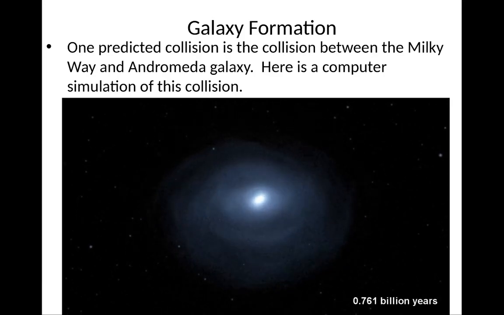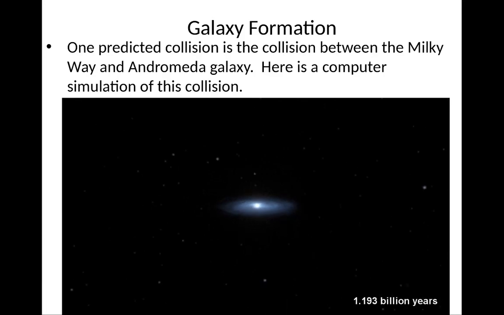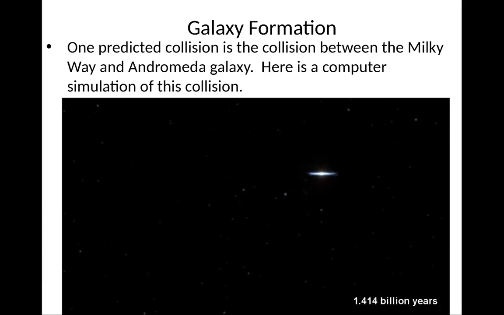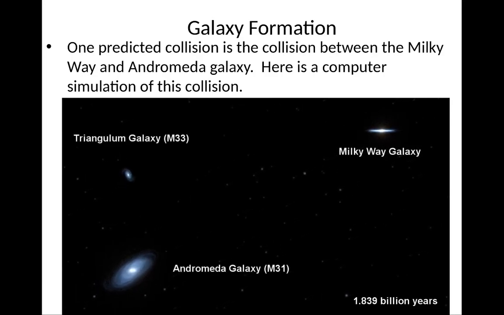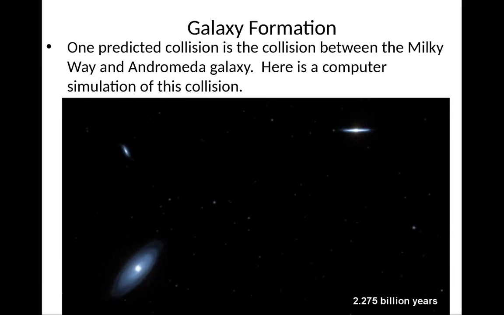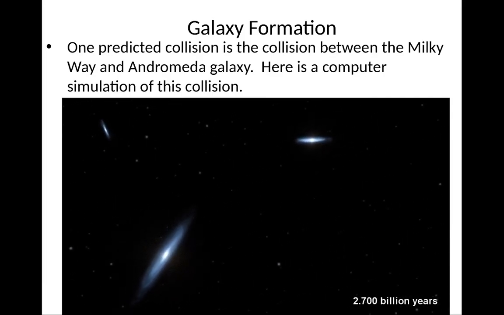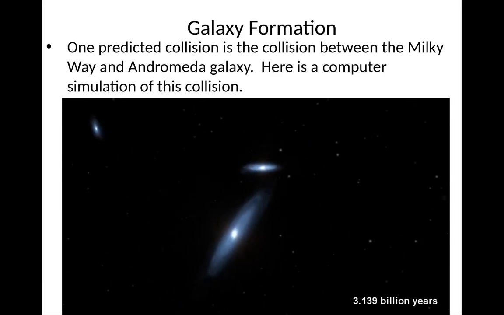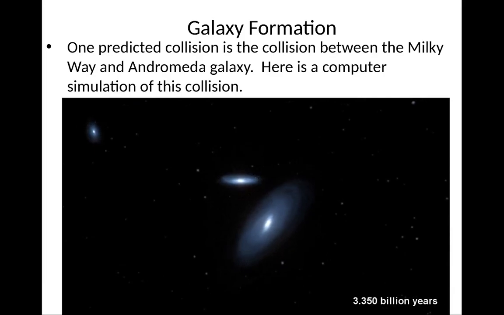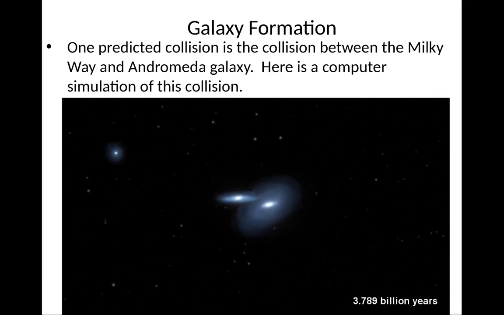Here's a computer simulation of that. There's the Milky Way, a barred spiral, flowing happily through space within the Local Group. There's Andromeda lurking. At some point, these two are going to start to collide with each other, and they're getting closer, closer, closer, and there's a pass right there, and there's the collision.